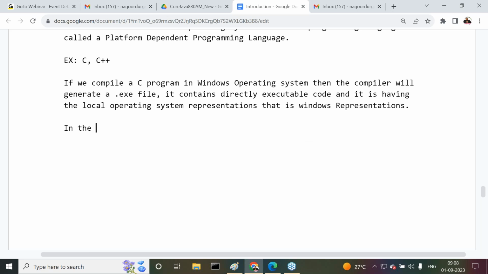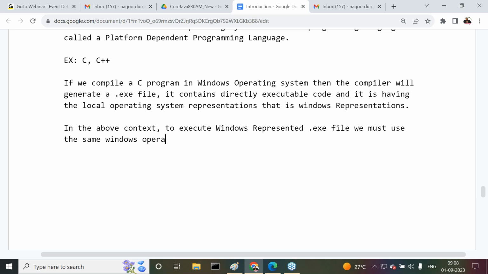In the above context, to execute a Windows-represented .exe file, we must provide the same Windows operating system for execution.